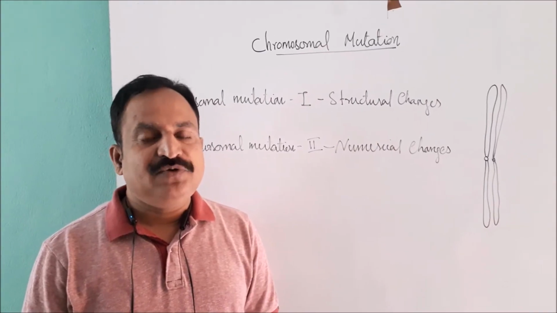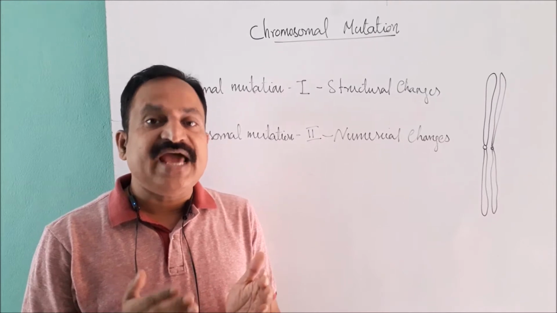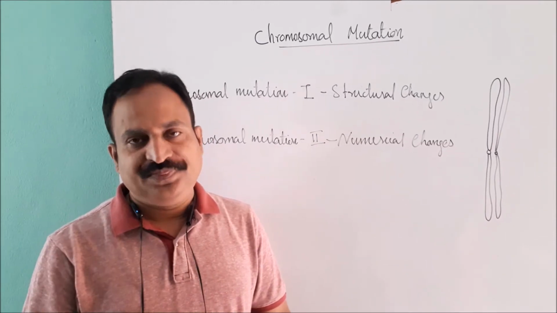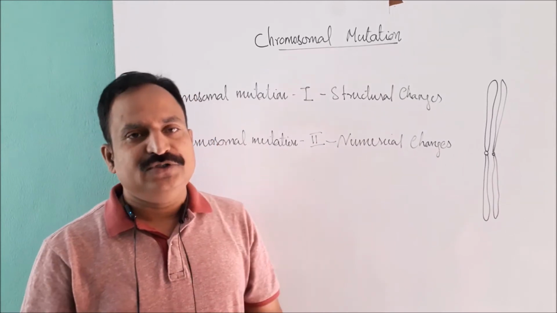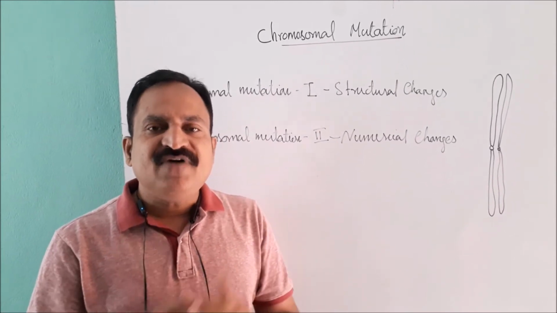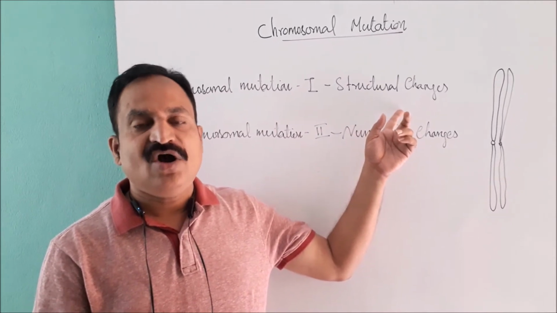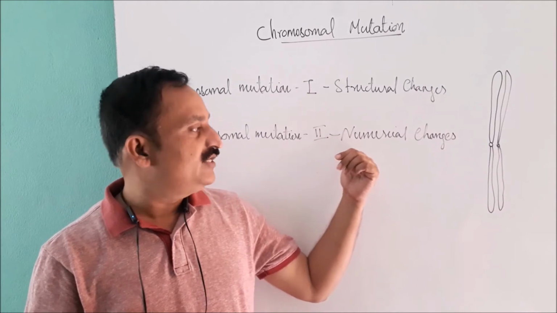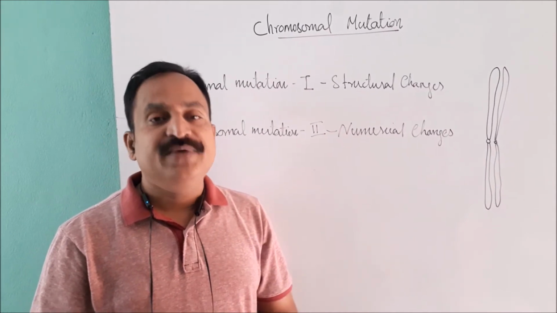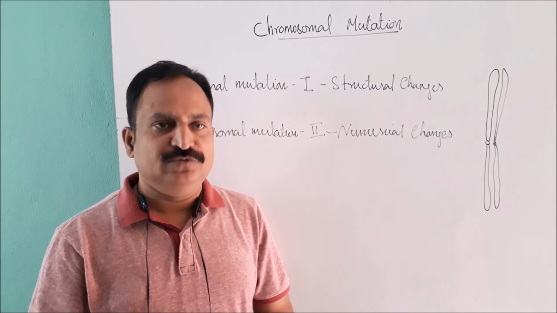Next, we can discuss types of chromosomal mutations. Chromosomal mutations can be categorized into two: type 1 chromosomal mutation and type 2 chromosomal mutation. Type 1 chromosomal mutation includes structural changes or alterations in chromosome morphology, and type 2 chromosomal mutations are called numerical changes, meaning change in the number of chromosomes.